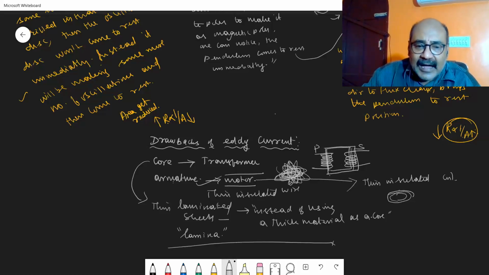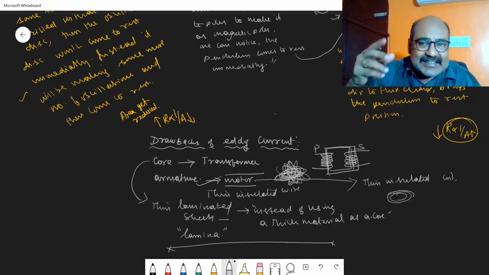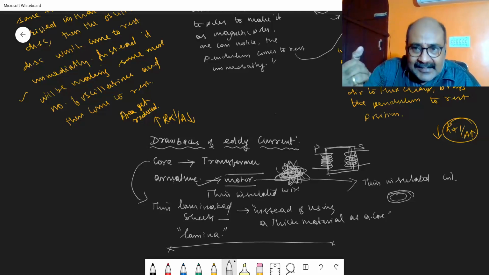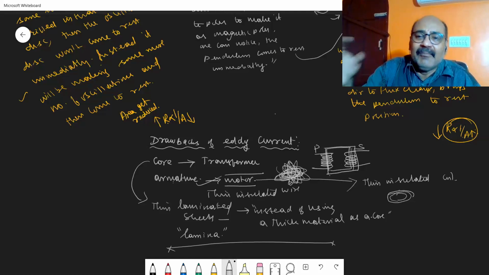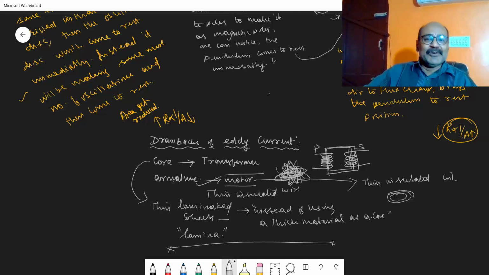Hope you have understood. A question may be asked for 5 marks: What are eddy currents? Demonstrate the formation of eddy currents with a suitable example. And what are the drawbacks of eddy currents, and how can the loss in energy be minimized? Hope you have understood what I have taught in this class.